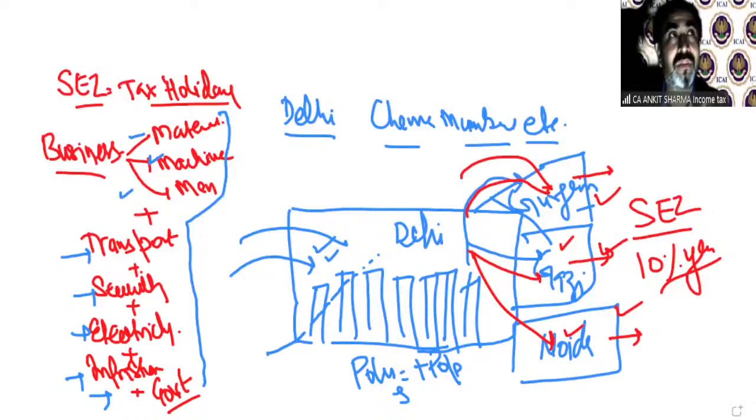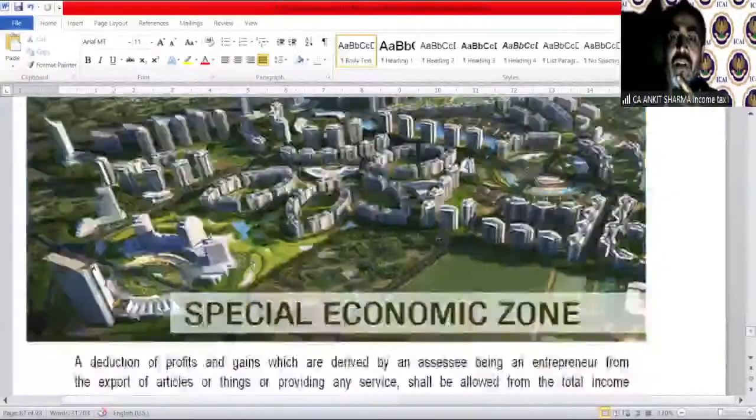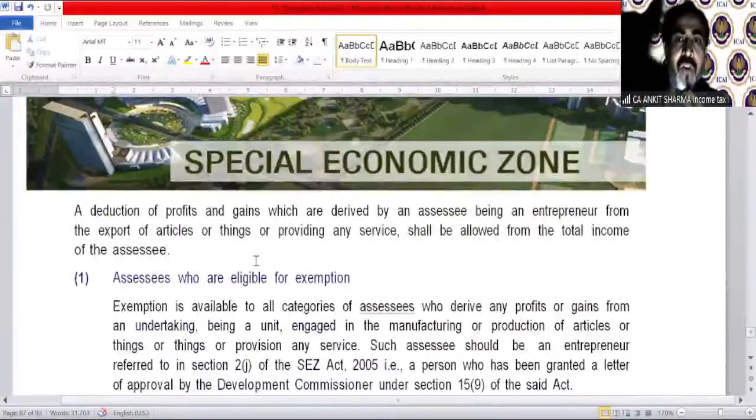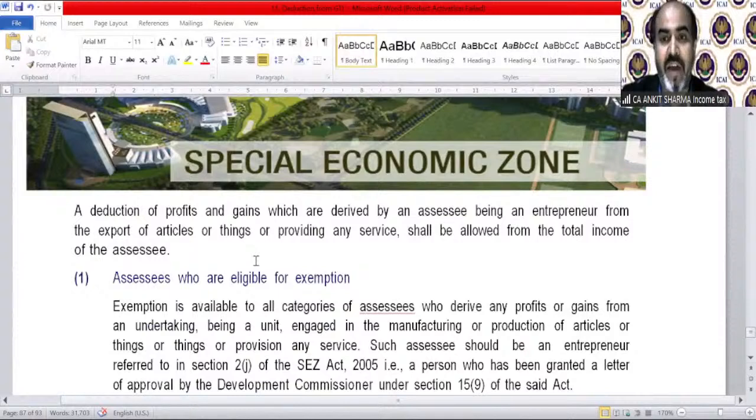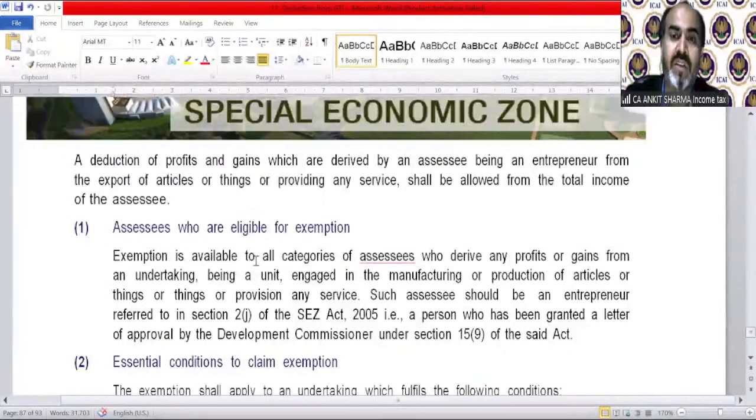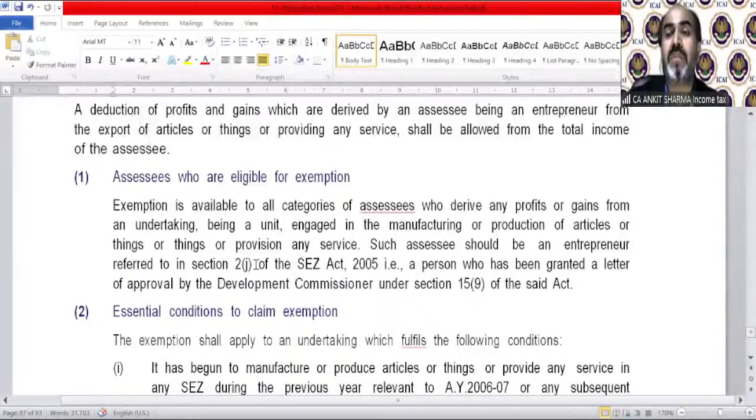Back to our notes. Tax holiday in the special economic zone: a deduction of profits and gains derived by an assessee, being an entrepreneur, from the export of articles or things or providing any services shall be allowed from the total income of the assessee. Assessee who are eligible for exemption.